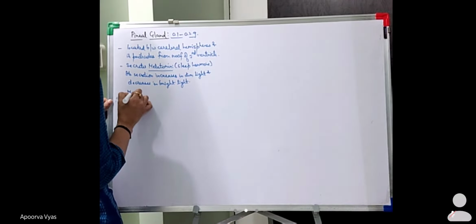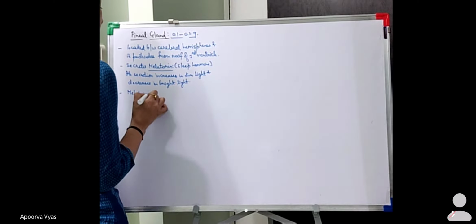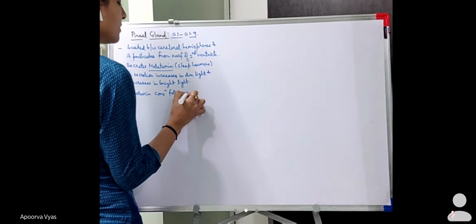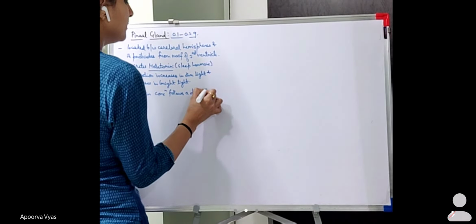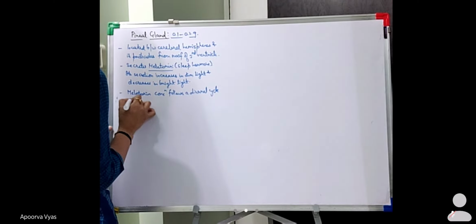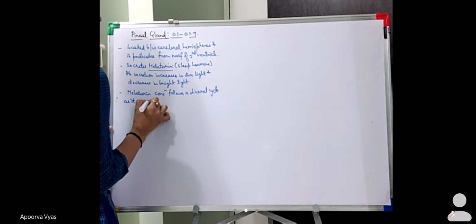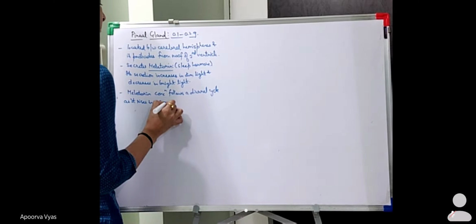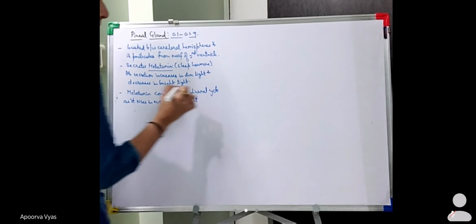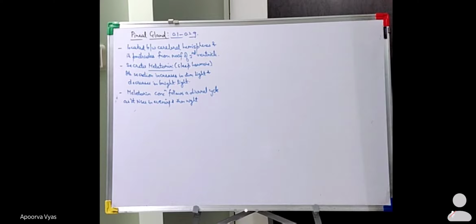Now this melatonin concentration follows a diurnal cycle, as it rises in the evening and then night, and drops to a low around noon. Matlab basically what does it mean?